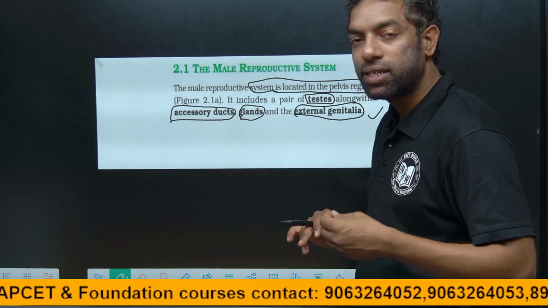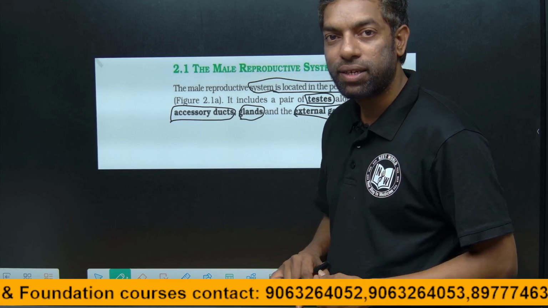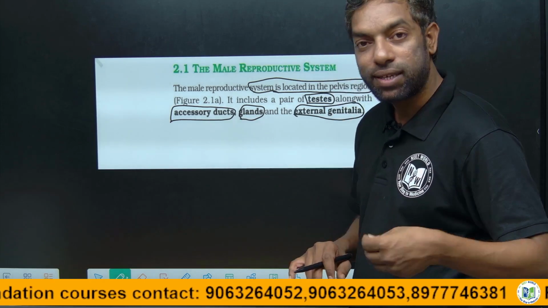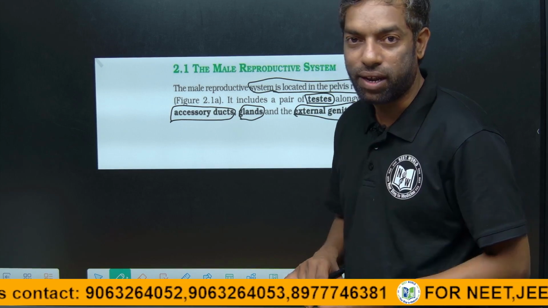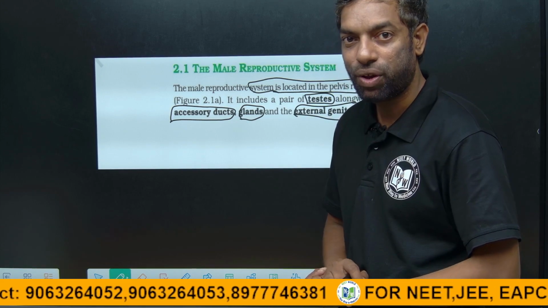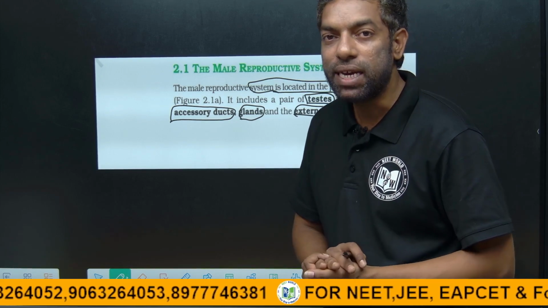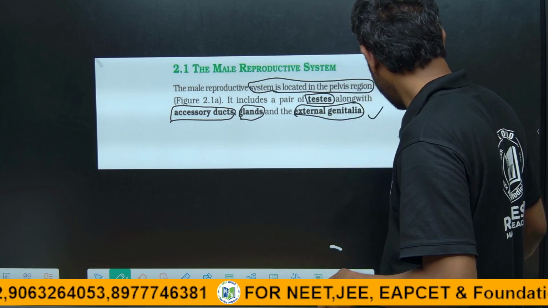It includes one pair of testes, accessory ducts, accessory glands and external genitalia. These are the parts, guys. We are going to discuss each part.